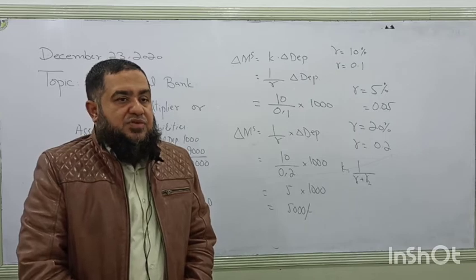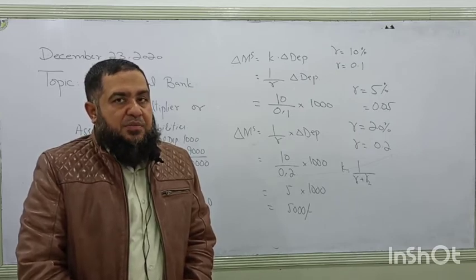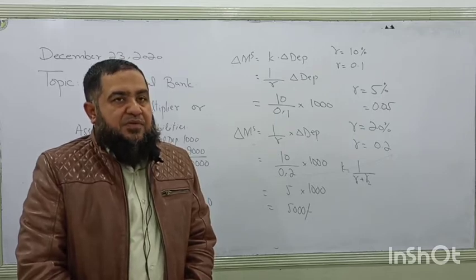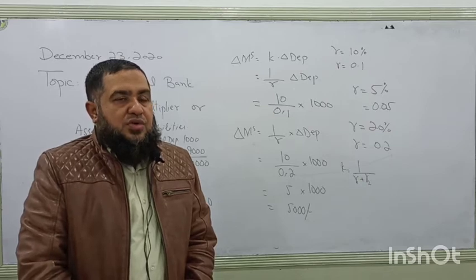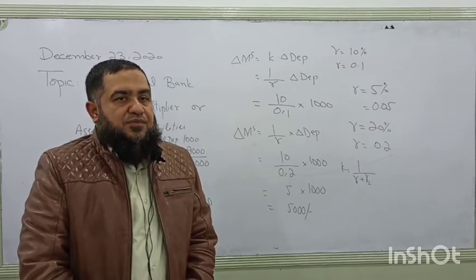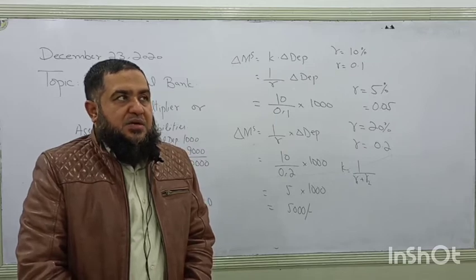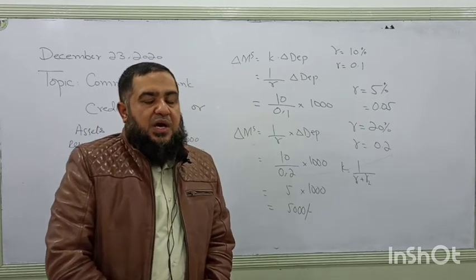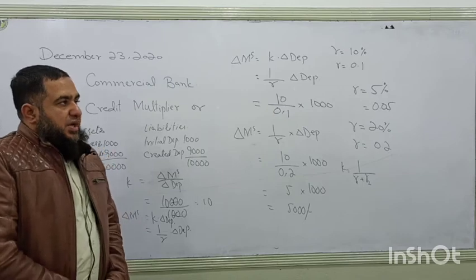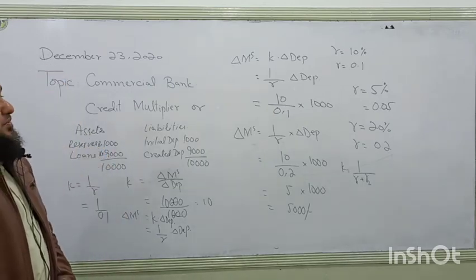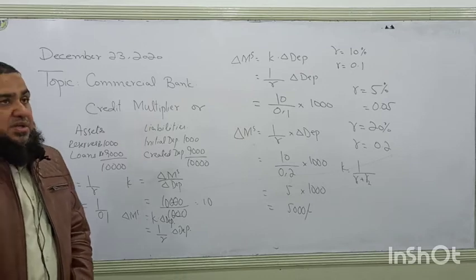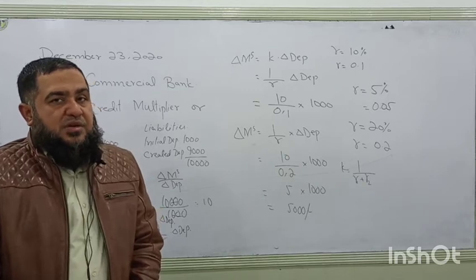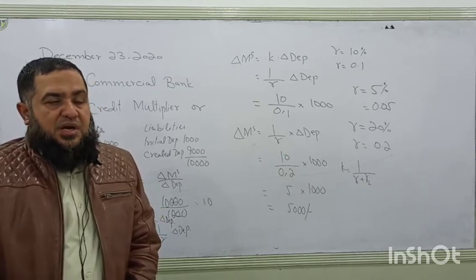That means in future they will be facing a liquidity problem, or there will be a problem of default of the commercial bank whenever more loans are given to non-creditworthy people who borrow money and do not pay back to the bank along with the interest. So when the loans are ruined and not collected with interest, the bank will be facing a severe liquidity problem, and then the central bank will be extending loans as a lender of last resort to the commercial bank.